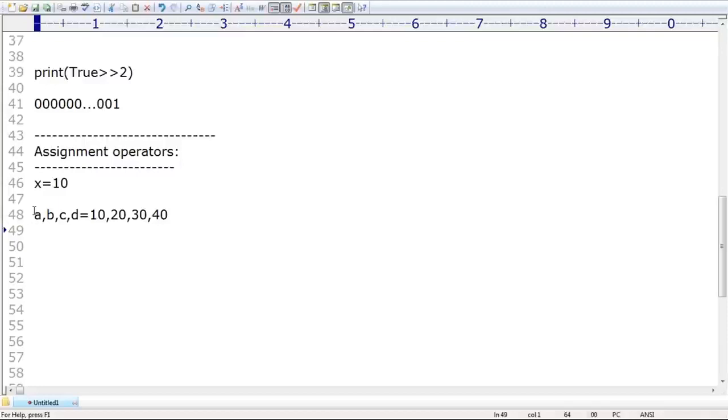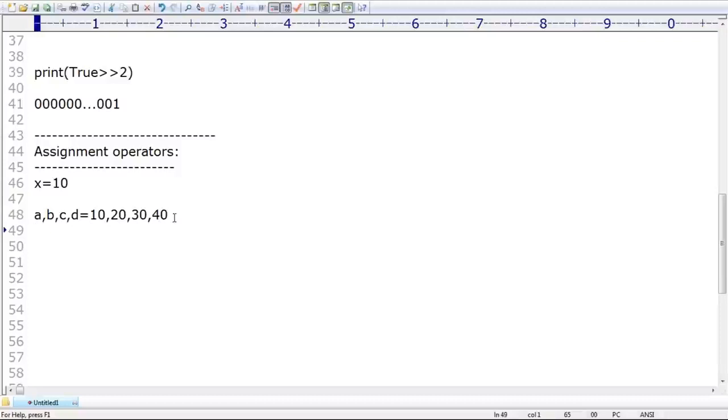Sir, for the first variable A, the first value will be considered. For the second variable B, the second value. Third variable C, third value. Fourth variable, like this, right? If you want, you can print A, B, C, D. Then obviously the output you will get, sir, is 10, 20, 30, 40. Everyone can understand? Yes. Even in Python this type of facility is there, but you can't expect it in other languages, especially Java, C language, or C++. We don't have any such facility, I'm sure.